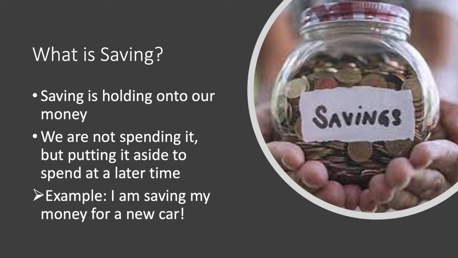So now we're going to talk about the opposite of spending. The opposite of spending is saving. So what is saving? Saving is holding on to our money. Instead of spending it, we're saving it for a later time. This could be like putting it in a piggy bank, a bank account, or a jar, just somewhere to keep it so we aren't tempted to spend it. And just keeping it in a safe place is always a good option. An example would be, I am saving my money for a new car. So I'm saving my money right now to buy a car in the future.